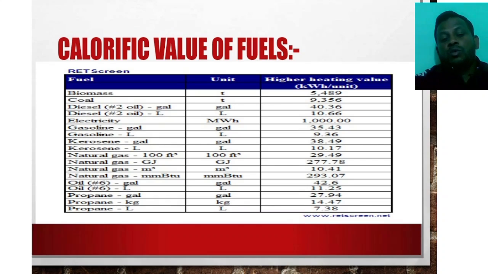This is the calorific values of a fuel. This means that is the unit, the higher heating values. This is the table you can copy from this picture here.